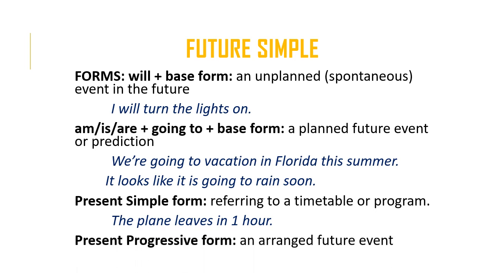And finally, we can use the present progressive form to refer to the future, and in particular when we're talking about an arranged future event. For example, we're working this Saturday.